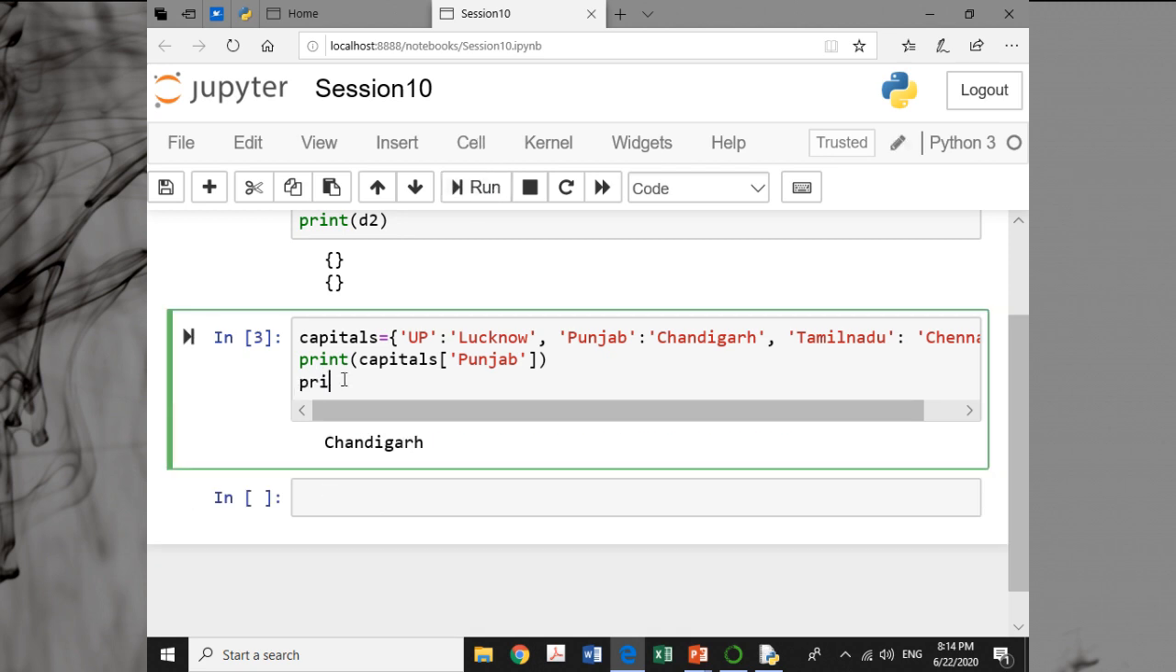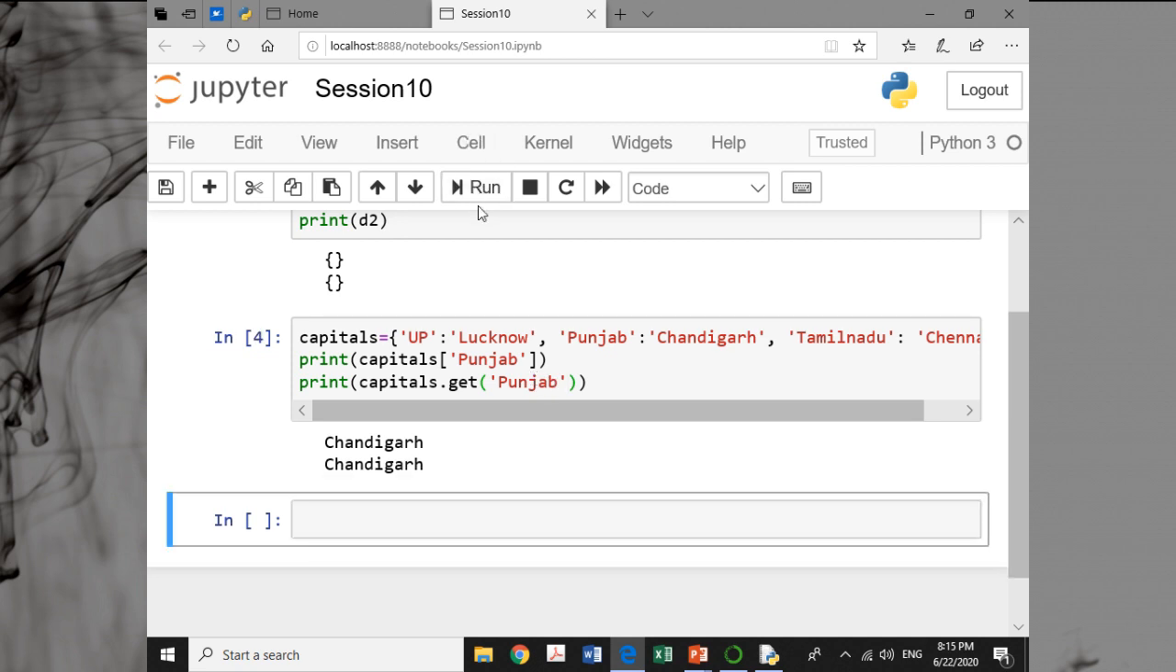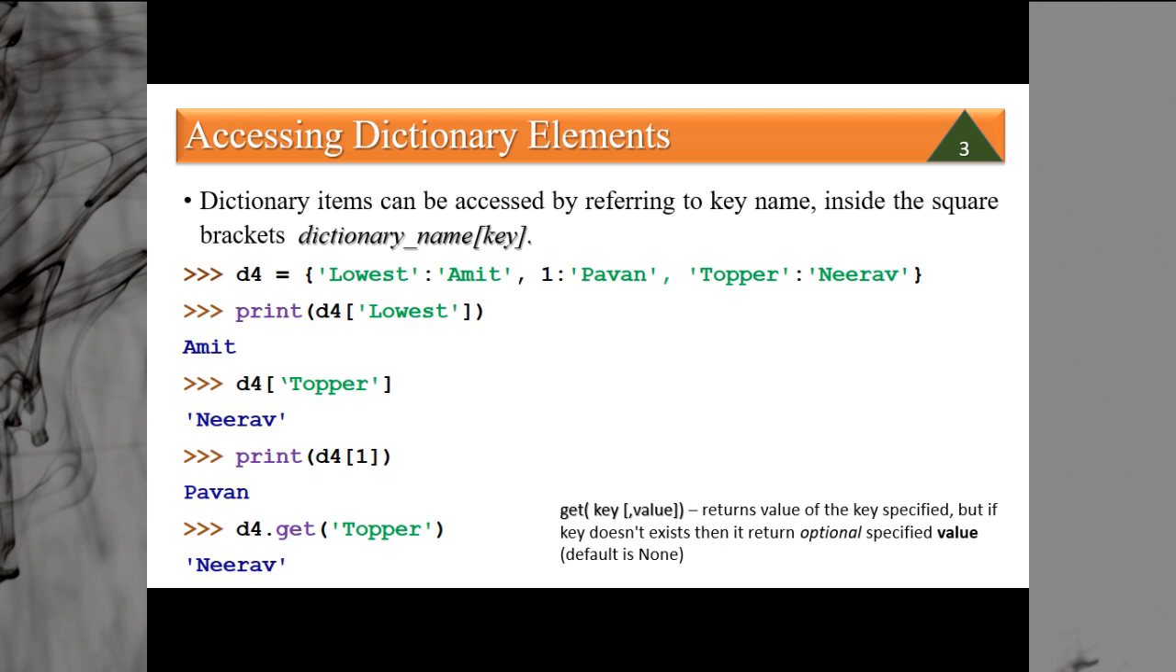The same thing we can perform with the help of the get function also. Print capitals dot get. Now you specify, say, you want the capital of Punjab, so get Punjab. It means within the get function, you specify the key for which you want the value. So you will get Chandigarh. What is the purpose of get? It returns the value of the key specified. Like when we say capitals dot get Punjab, it returns the capital of Punjab.